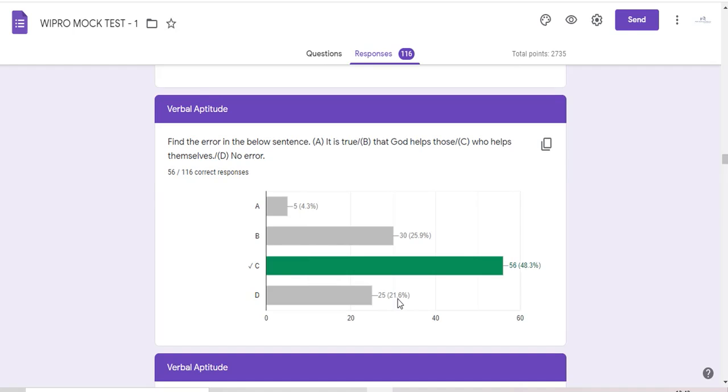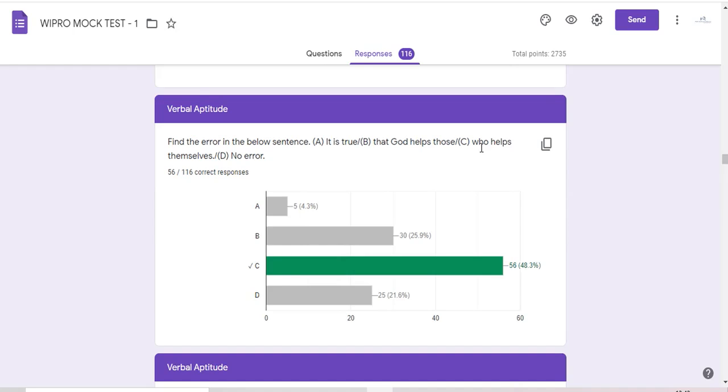Okay, C is right because it is true that God helps those who helps themselves. This "who" here is a sort of pronoun that is referring to one more pronoun, "those". Now "those" is plural.